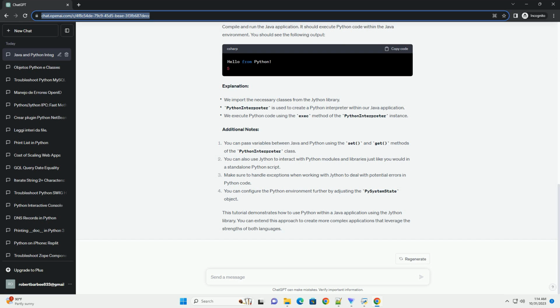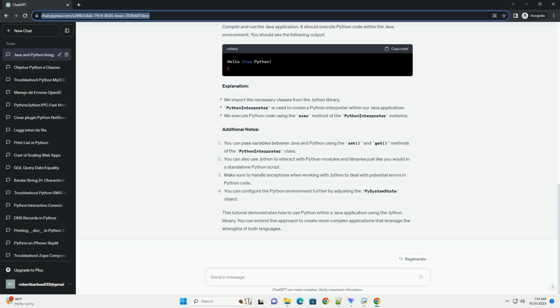Explanation. Additional notes. You can pass variables between Java and Python using the set and get methods of the Python interpreter class. You can also use Jython to interact with Python modules and libraries just like you would in a standalone Python script. Make sure to handle exceptions when working with Jython to deal with potential errors in Python code. You can configure the Python environment further by adjusting the PySystem state object.